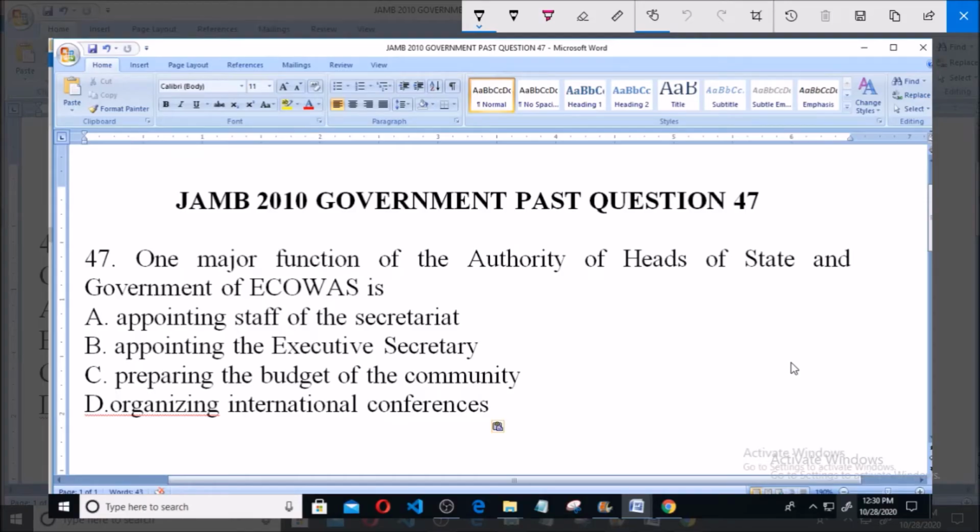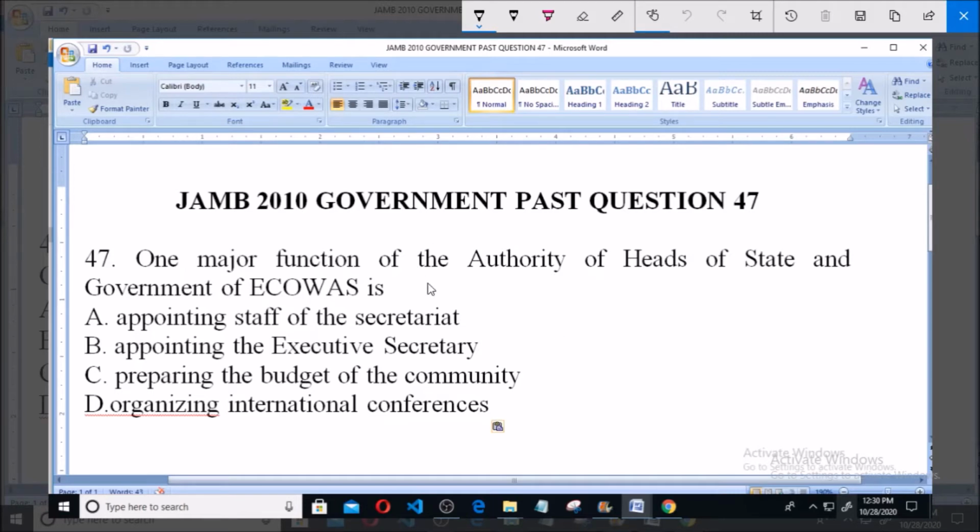Afternoon, welcome. This is JAMB year 2010 Government past question number 47. Question number 47 says: one major function of the Authority of Heads of State and Government of ECOWAS is dash. One major function of the Authority of Heads of State and Government of ECOWAS is dash.